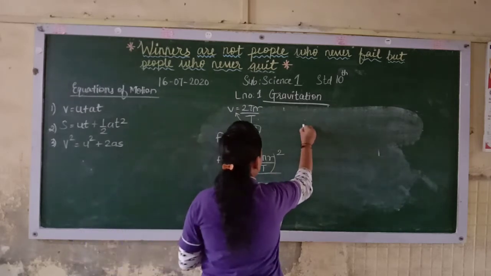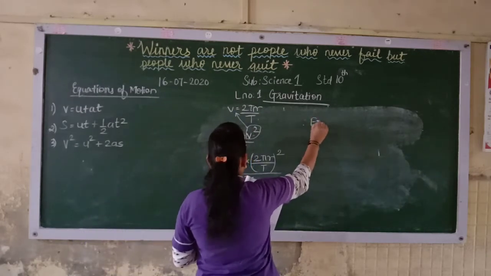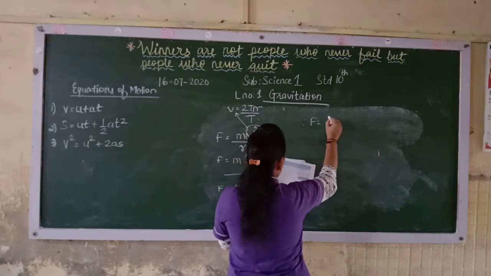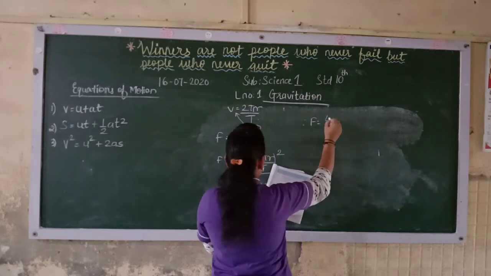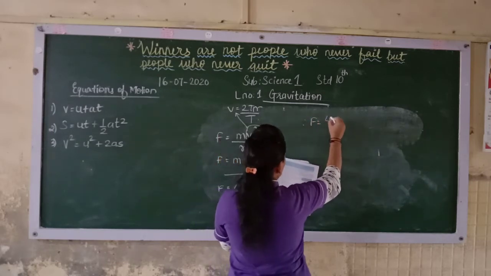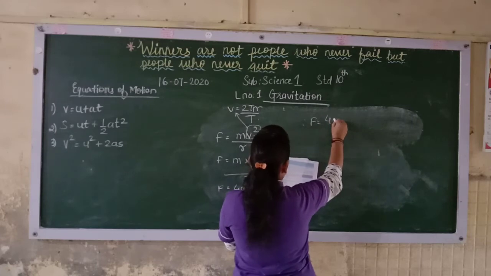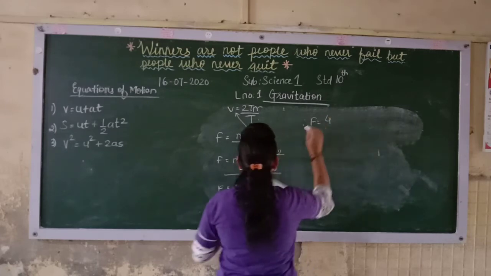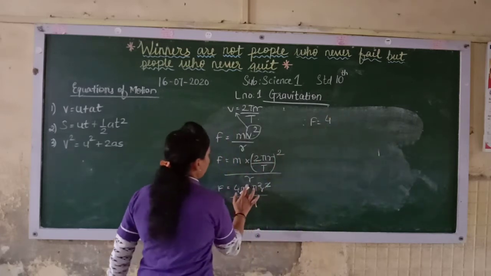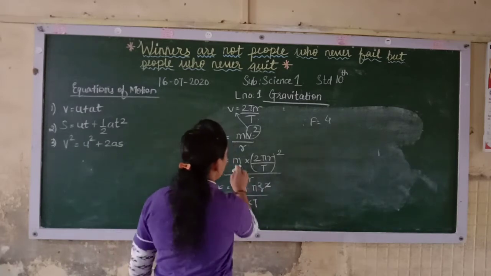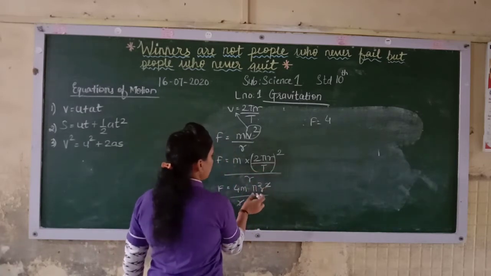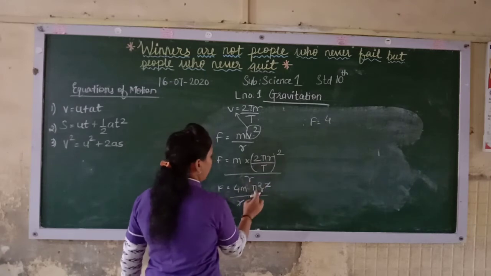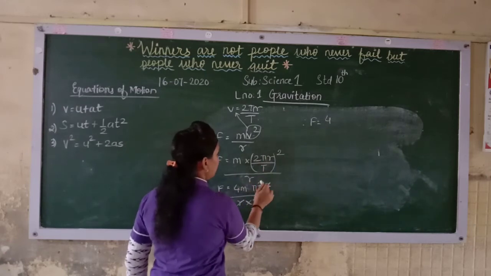So here you will get, therefore F is equal to, what you will get? Sorry, here m is outside, m will not get squared, only this term will get squared. So 2 becomes 4, pi becomes pi square, and r becomes r square.